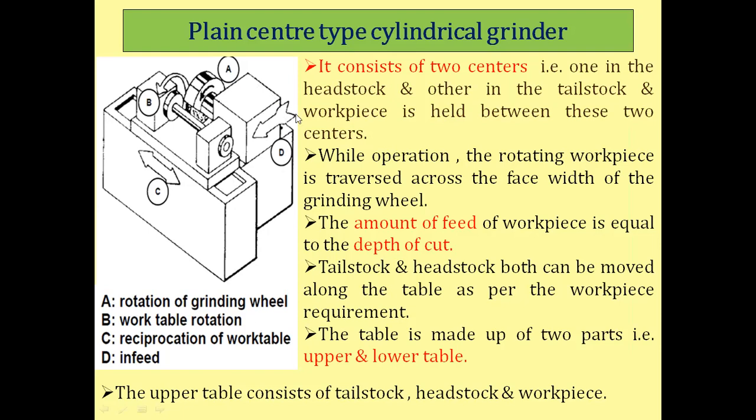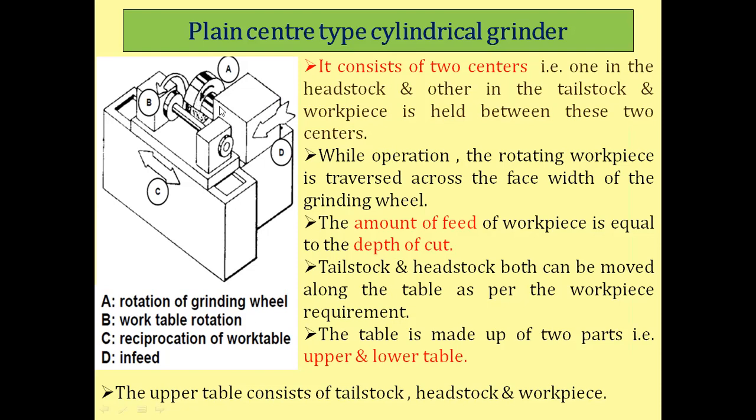If the grinding wheel is moved towards the workpiece for touching and grinding it, how much depth it moves into the workpiece is called the infeed, and that is the linear motion of this head. What is the head? The head is the part in which the spindle and drive mechanism are mounted, and on the spindle the grinding wheel is mounted.